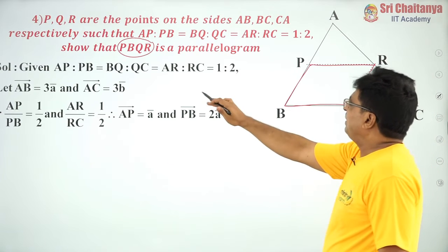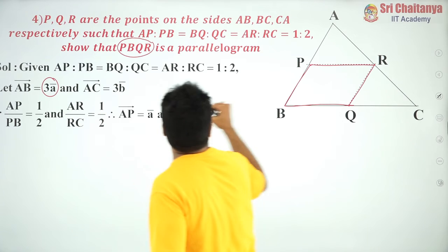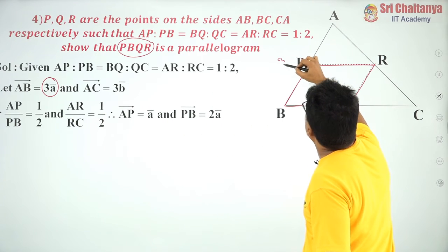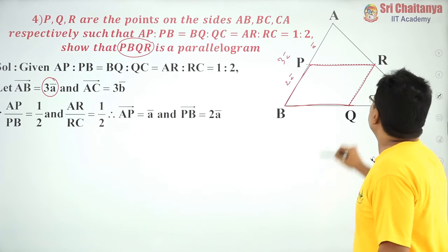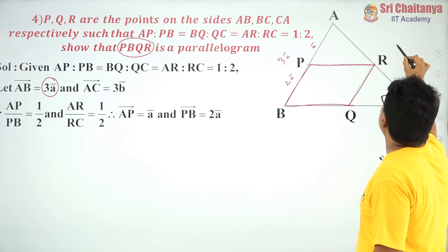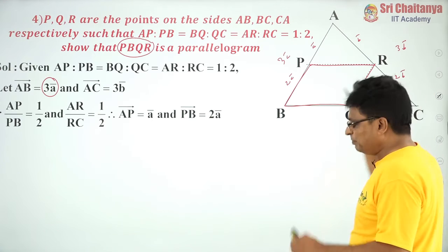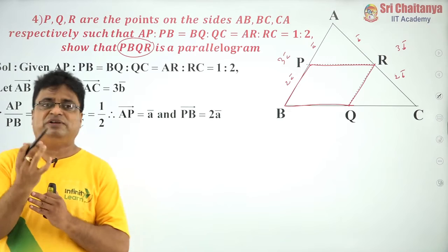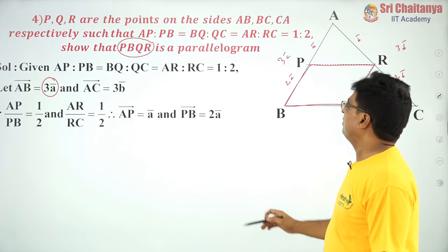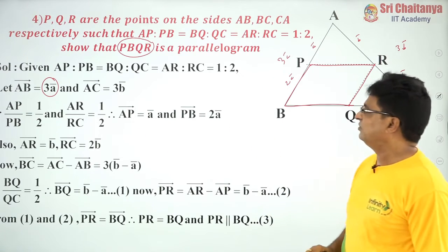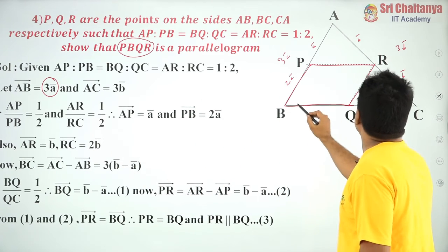See, my friend, this is the information given for you. I have considered total AB bar as 3A bar. So if I have taken this as my 3A bar, automatically it becomes A bar and 2A bar. Similarly, if AC bar I have taken as 3B bar total, as per the concept this is B bar and this becomes 2B bar. That is the beauty. That is the way you have to imagine, because the ratio is given as 1:2. So AP bar is equal to A bar and PB bar is equal to 2A bar, that I have mentioned. Similarly, the remaining also. Now, my question is, what is my BC bar?